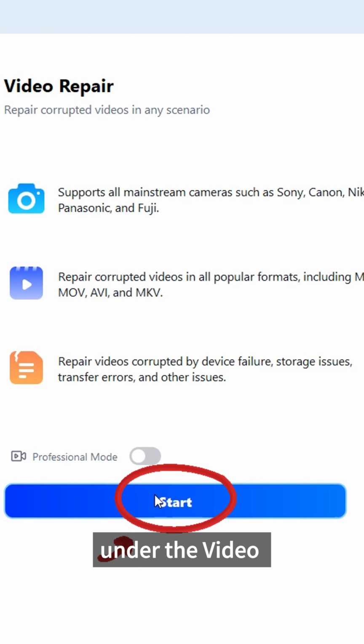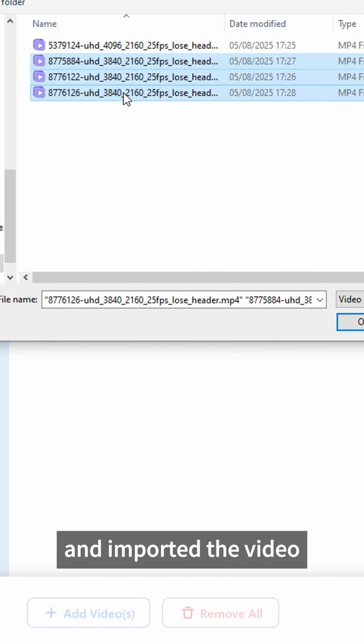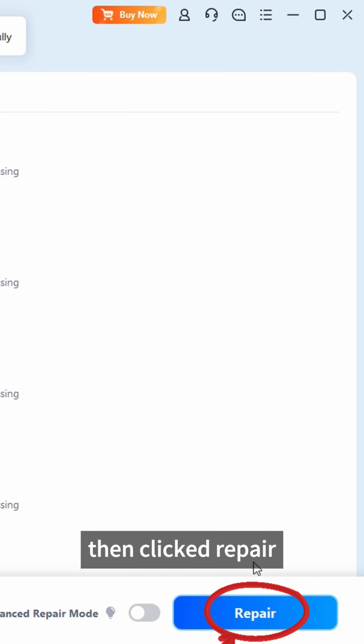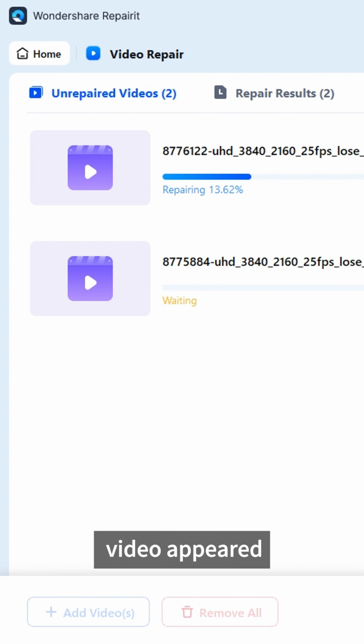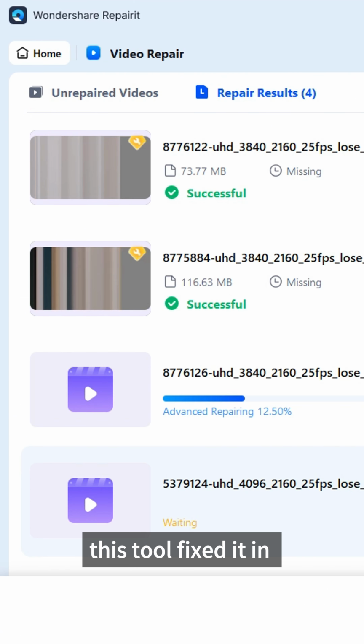Download and open it under the video repair feature. Just click start and import the video file you want to repair. Then click repair, and it worked until the full complete video appeared in the repair results. This tool fixed it in minutes.